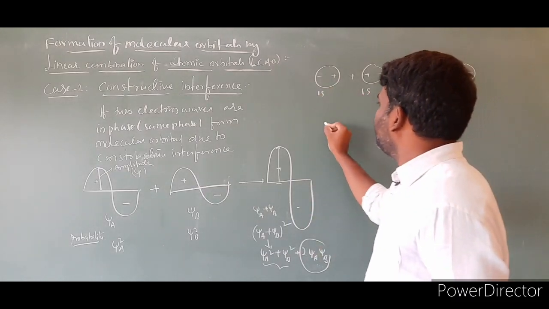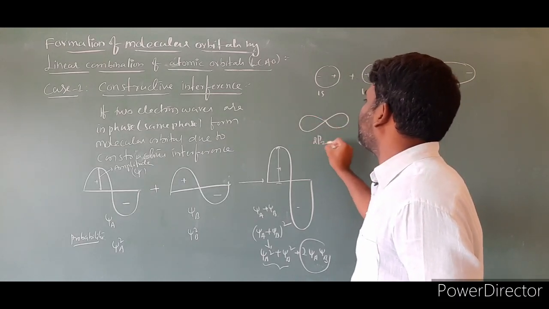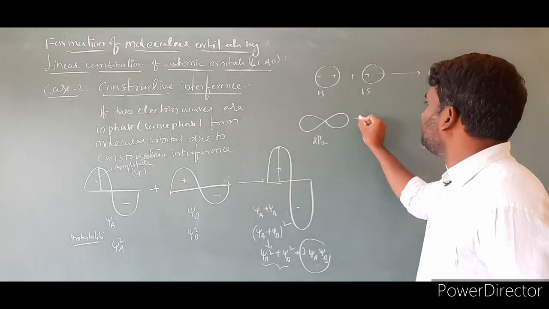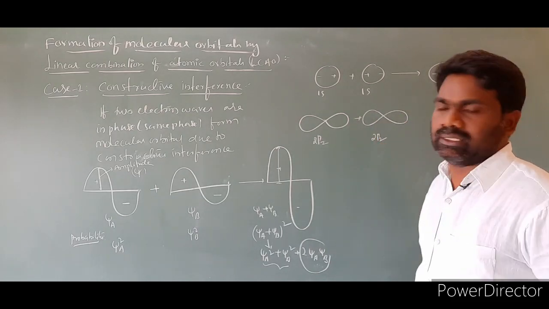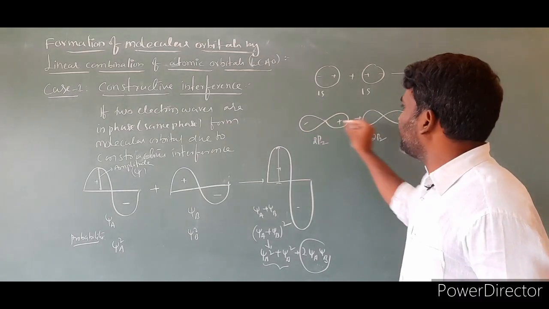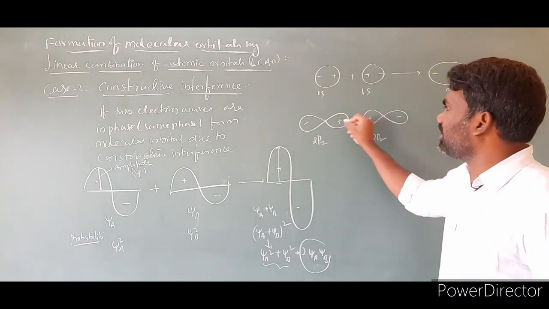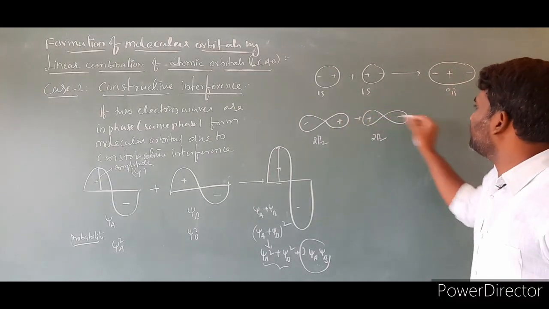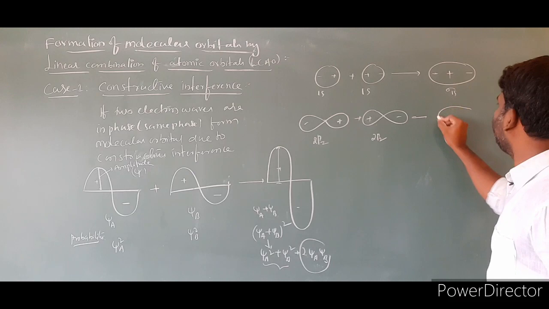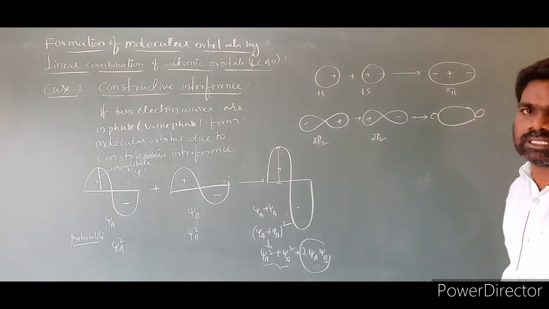Suppose I take a 2pz orbital and another 2pz orbital. This is positive, this is negative, positive, negative. Two signs are side by side. These two overlaps were already learned in the previous class in VBT. Now these two combine to form the resulting molecular orbital.